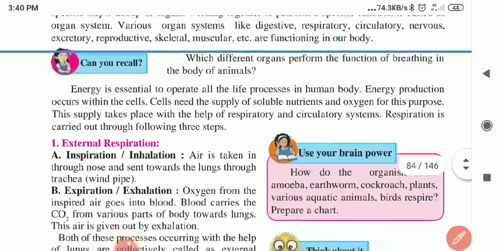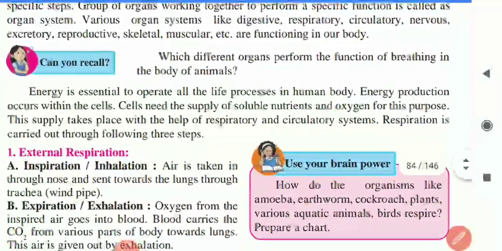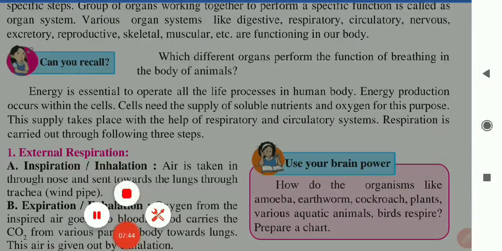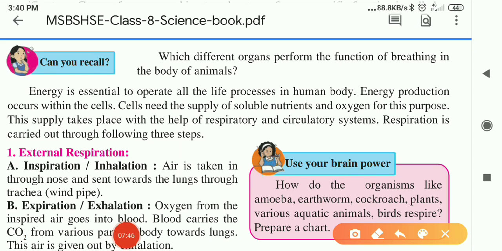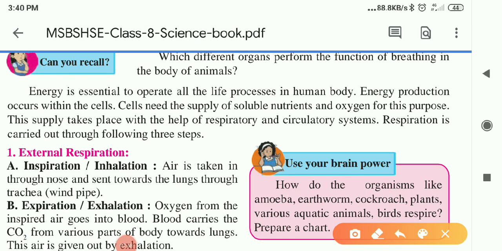Energy is essential to operate all the life processes in the human body. To perform any function, if you want to go from here to there, run, or play, the main thing necessary is energy. Energy production occurs within the cell. The cell needs a supply of soluble nutrients.